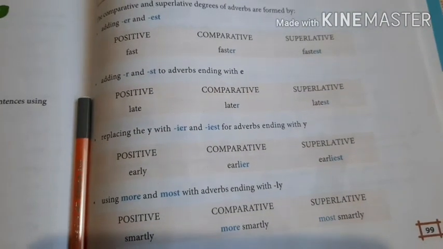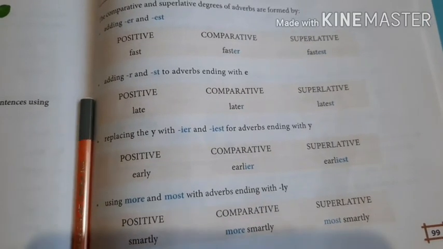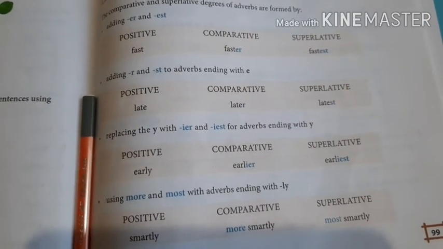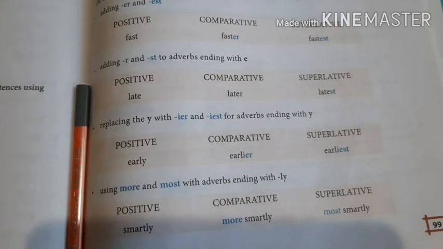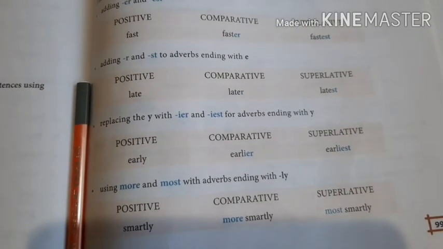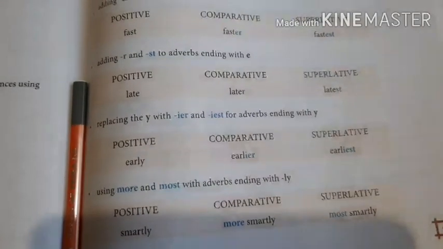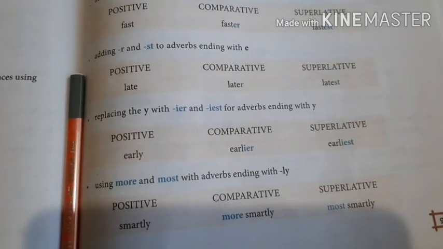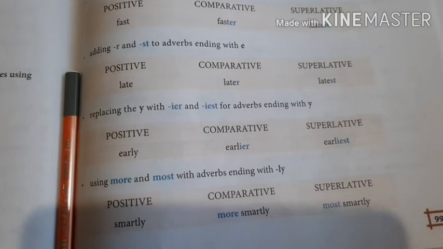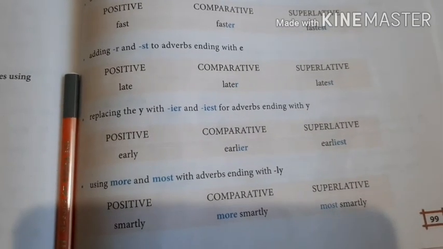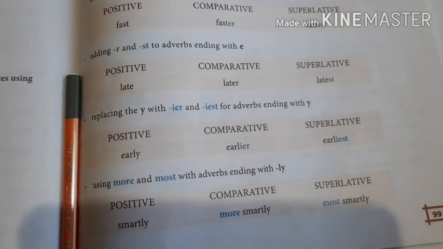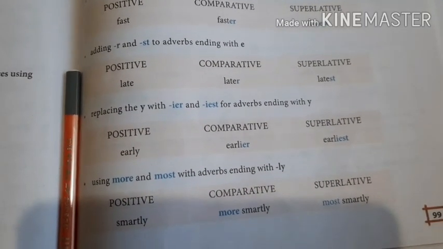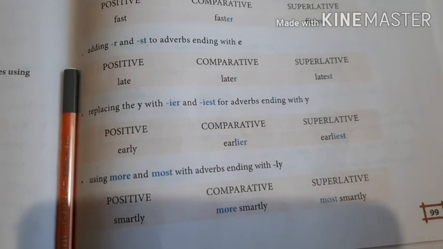Now replacing y with ier and iest for adverbs ending with y, that we have studied. Same as an adjective कि जो y है उसका बन जाएगा I. Y will turn I. चलो repeat after me. Y will turn I. Again Y will turn I. Right. So early, earlier, earliest. See the spelling?